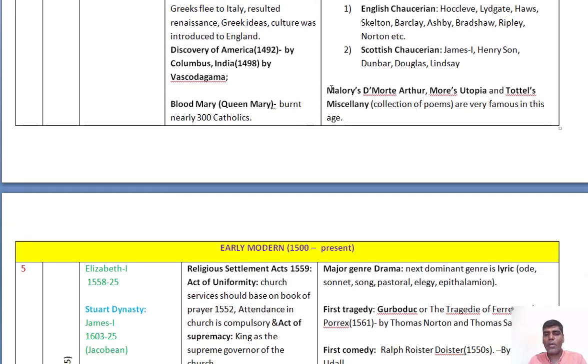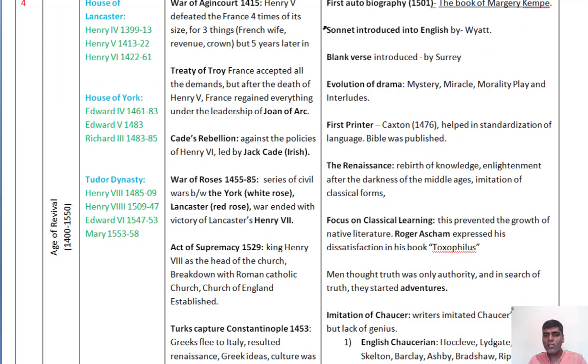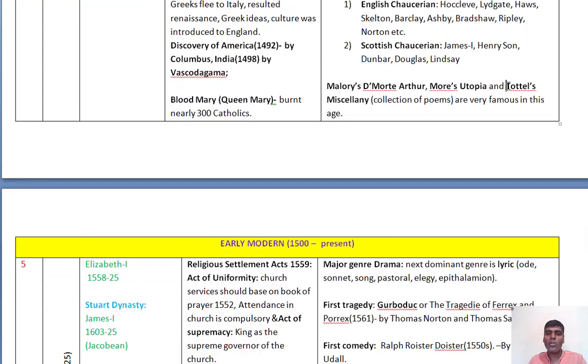The famous works of this age are Morte d'Arthur, written by Thomas Malory, and Utopia, one of the famous books of English literature, even today an ideal society dreamt by Thomas More. Tottel's Miscellany is a collection of poems of the particular age, and it includes the poems of Wyatt and Surrey, the ones behind the invention of the sonnet and blank verse. These two are very important, and their poems are included in Tottel's Miscellany.